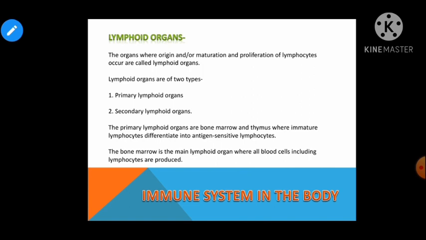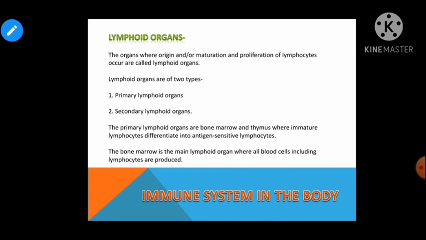Primary lymphoid organs क्या होते हैं? जहाँ immature lymphocytes differentiate into mature ones, and after the maturation, these lymphocytes migrate to the secondary lymphoid organs, right? So दो तरीके के, bone marrow and thymus. अच्छा, bone marrow की अगर हम बात करते हैं तो it is the main lymphoid organ where all the lymphocytes and all the blood cells are produced and B lymphocytes are developed, right? So this is the important property of the bone marrow.